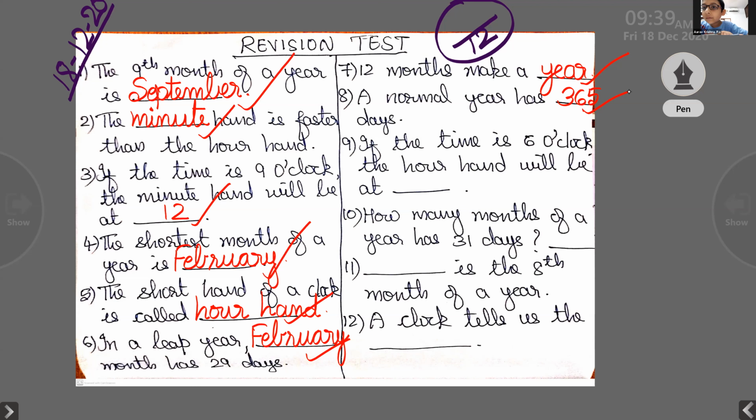If the time is 6 o'clock, the hour hand will be at dash. 6. Yes. If the time is 6 o'clock, the hour hand will be at 6. Okay.